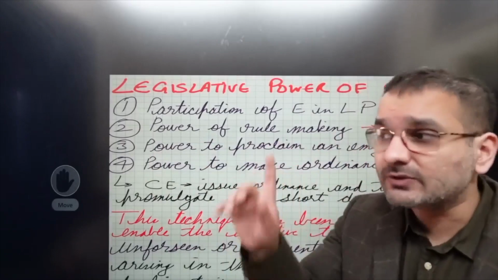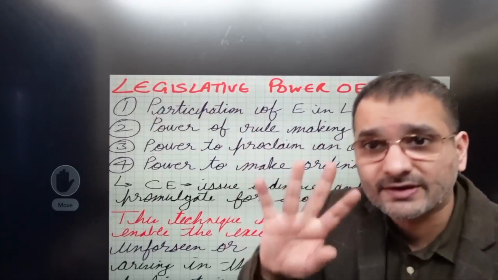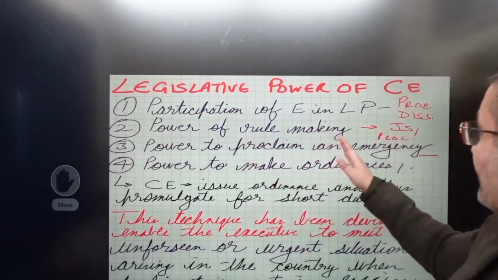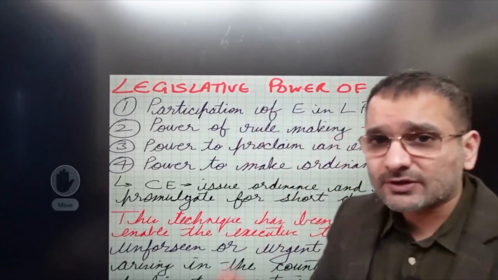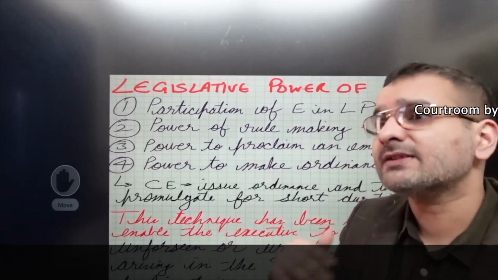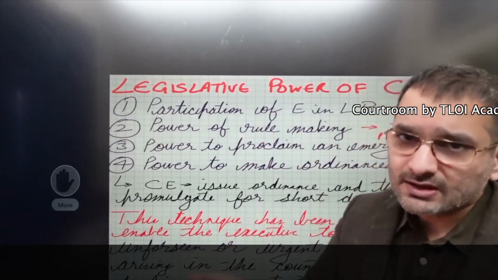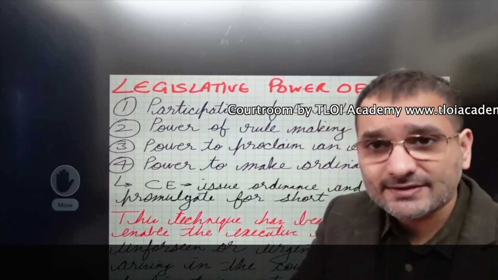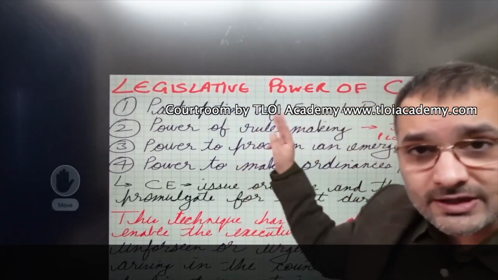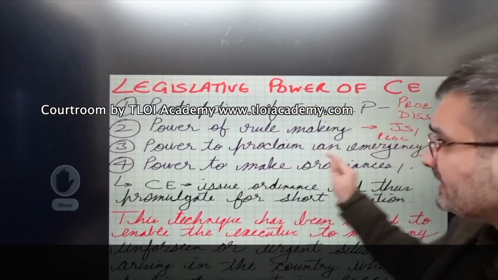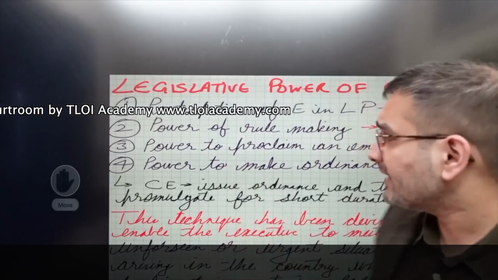ज़्यादा और जाने की ज़रूरत नहीं है, because the question is about the ordinance and we need to get to the ordinance very, very fast. So power of rule making. So who makes rules for joint sittings, etc.? Who has the power? Again, the president. And president is always working on the advice of the council of ministers. So therefore, the central executive is participating in the legislative process. Anyway, no need to elucidate point number 1, point number 2. Just write these mini pointers so that the examiner knows that you are in the correct direction.